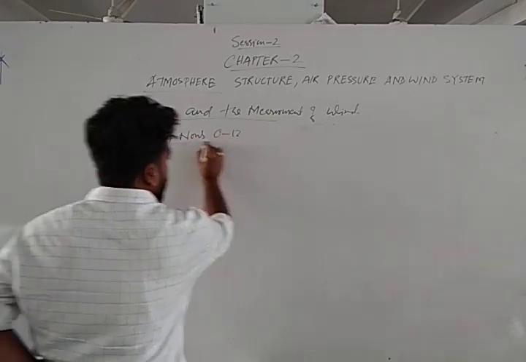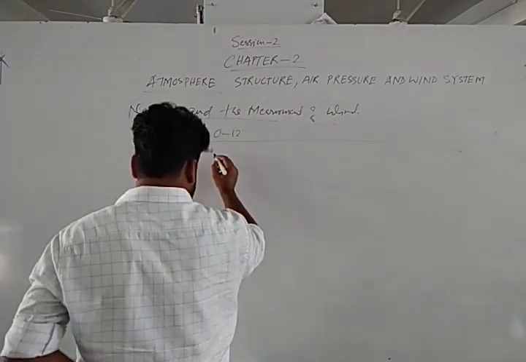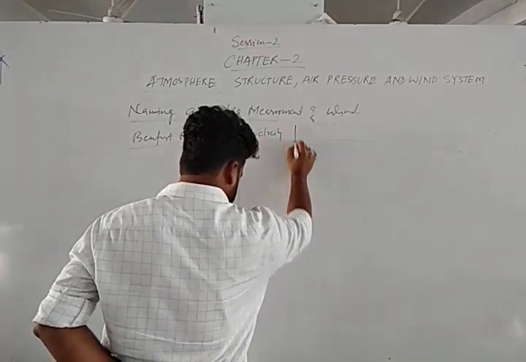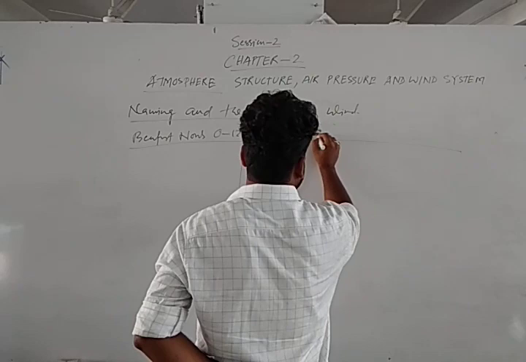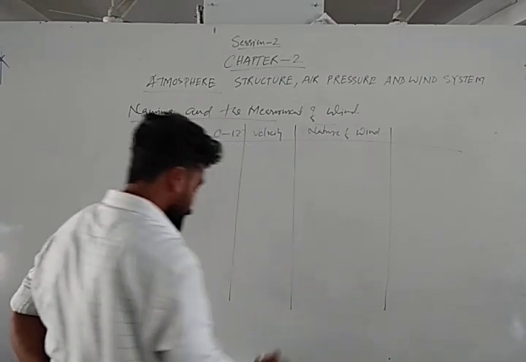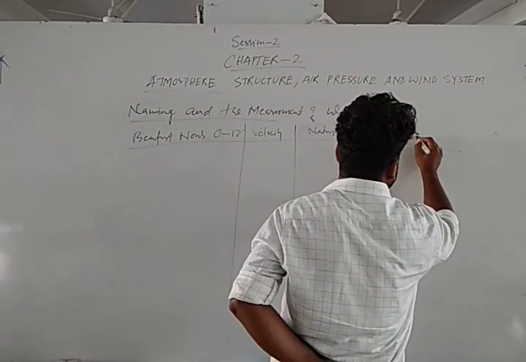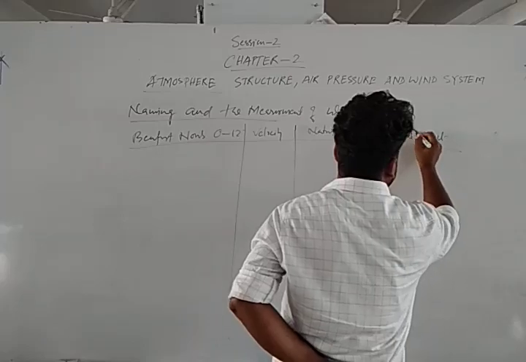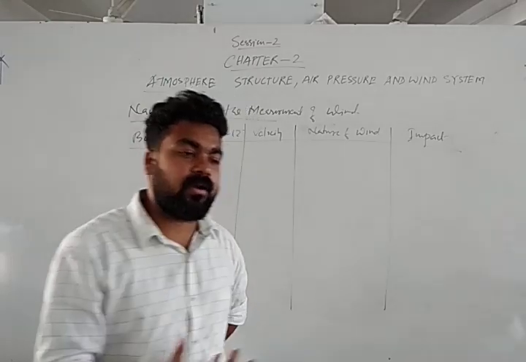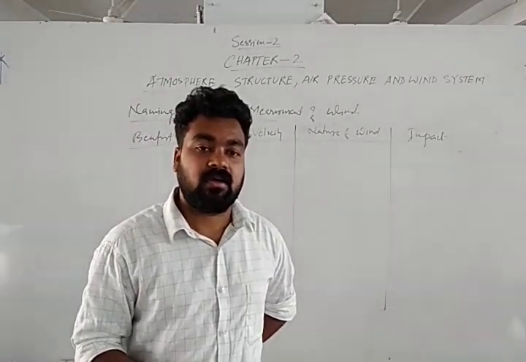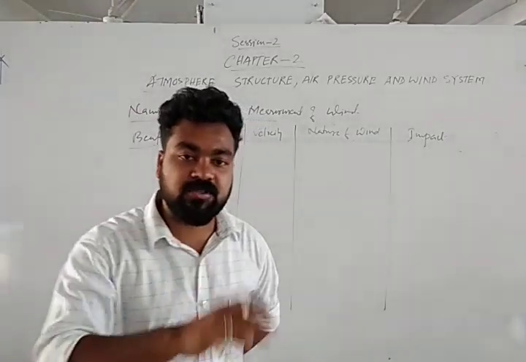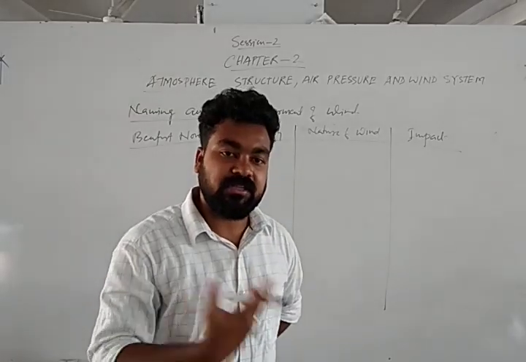Then here velocity, nature of wind, and impact. Impact means how we can come to know this is the type of the wind. Suppose some winds are there, generally breeze, strong breeze, light breeze, calm air, very calm air. So first we observe the impact, from which we can observe the nature of the wind.